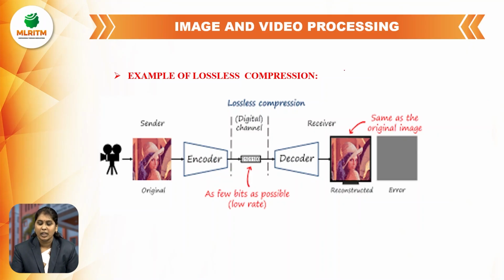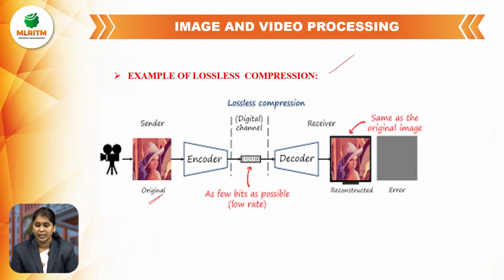This one is an example of lossless compression. Here the original or input image is the Lena image. The Lena image is given to the encoder. The encoder is used to compress the Lena image size. The compressed data is given to the communication channel or storage device.